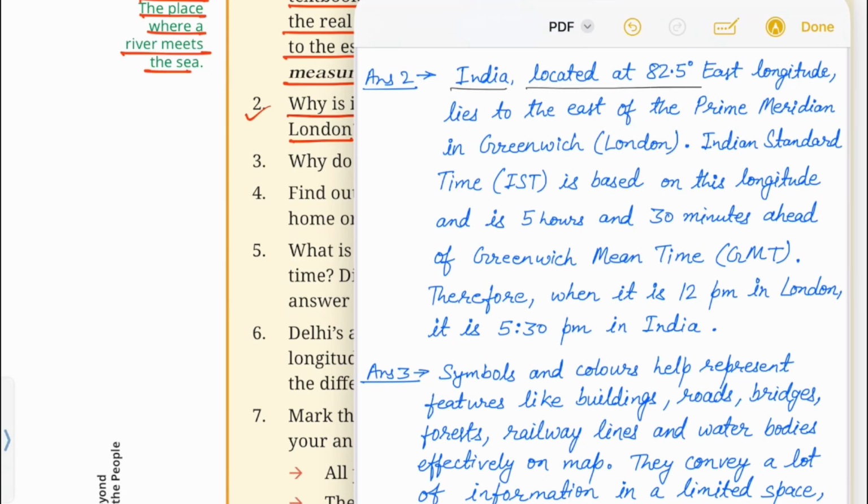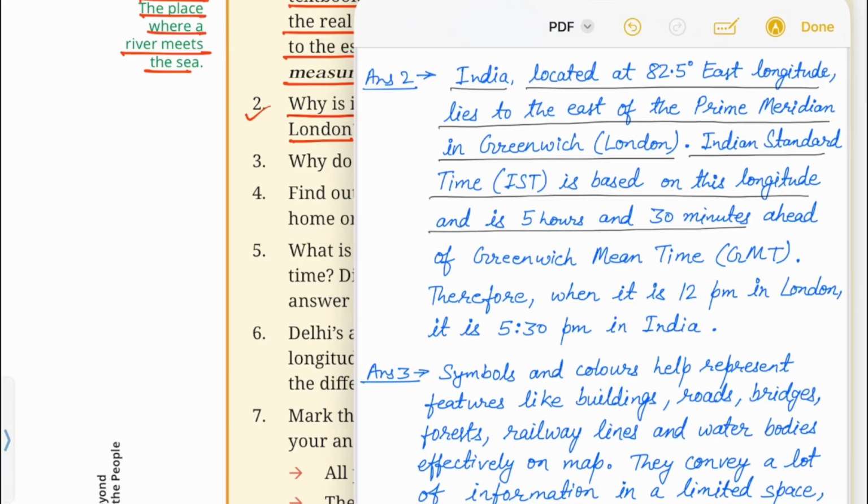India, located at 82.5 degree east longitude, lies to the east of the prime meridian in Greenwich, London. Indian Standard Time (IST) is based on this longitude and is 5 hours 30 minutes ahead of the Greenwich Mean Time or GMT. Therefore, when it is 12 p.m. in London, it is 5:30 p.m. in India.